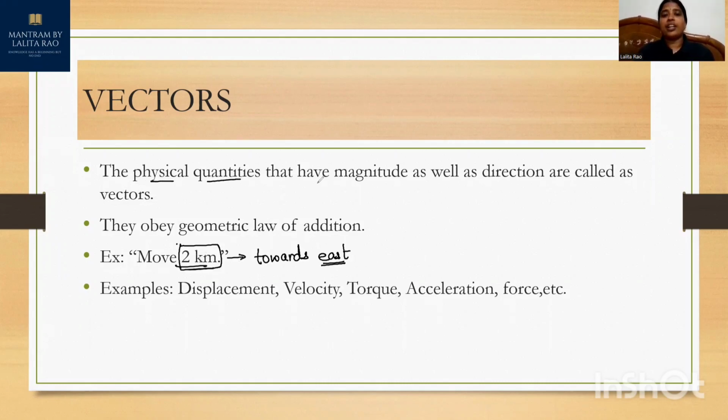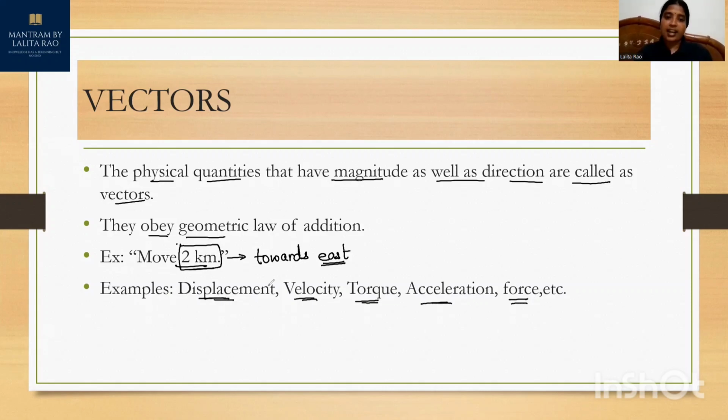The physical quantities that have magnitude as well as direction are called vectors, and they obey the geometric law of addition. Examples are displacement, velocity, torque, acceleration, and force.